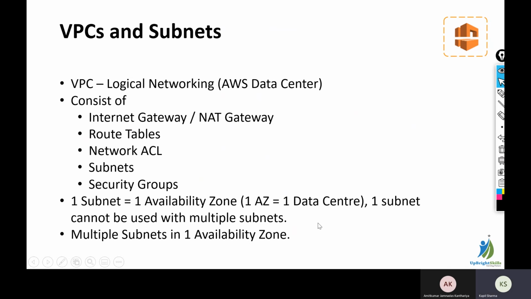I think there is one mistake here. One subnet cannot be used with multiple availability zones. Multiple subnets in one availability zone can be possible. You can create multiple subnets in one single availability zone. That is possible, but you cannot expand or use one single subnet in multiple availability zones.